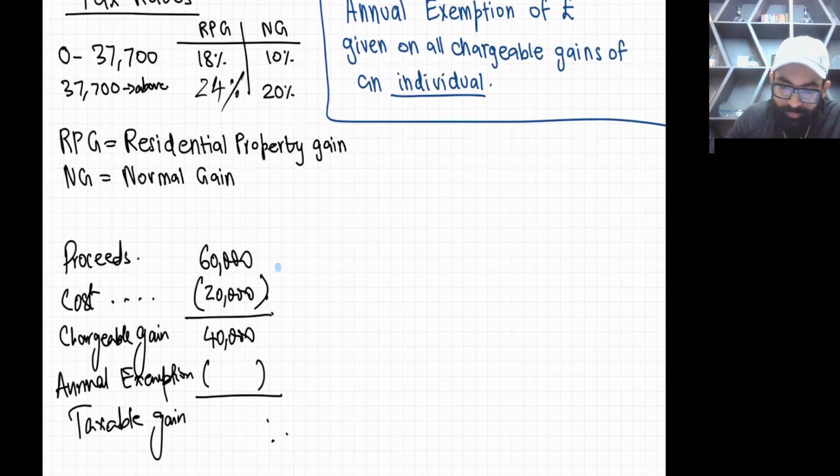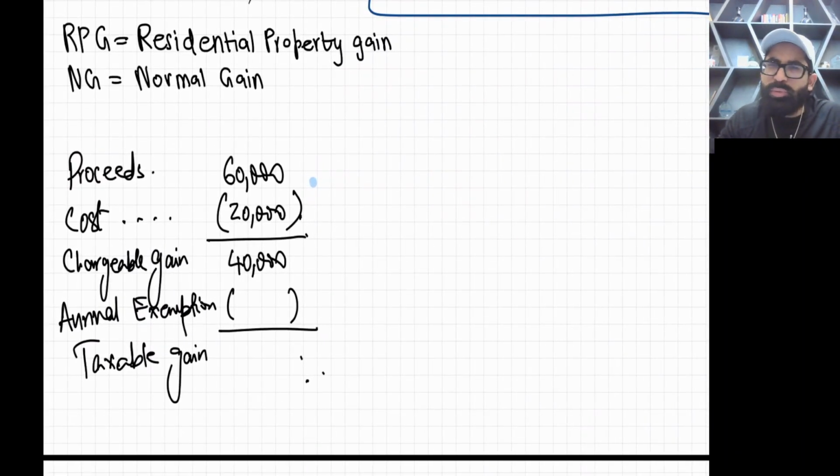Now, first of all, let's do it with very basic things. For example, 2 or 3 years back, we bought a chargeable asset for 20,000, right? This is our cost. And after 2 years, today we sold it for 60,000. So 60,000 is your proceeds, sometimes we call it disposal proceeds, and your cost is 20,000. So the first step: your chargeable gain is 40,000.